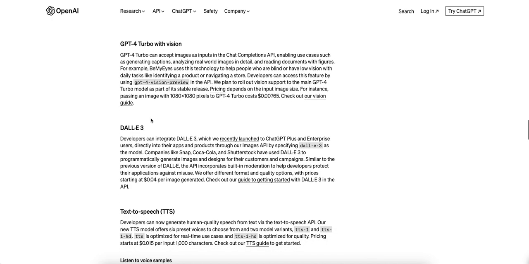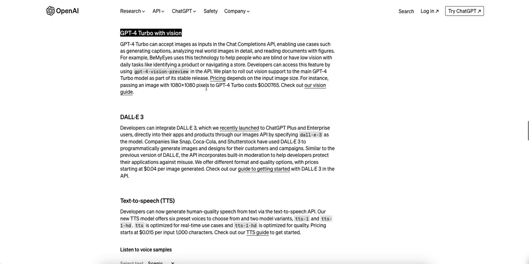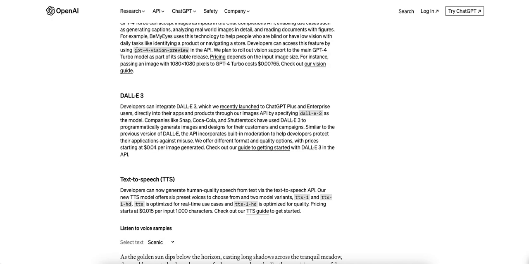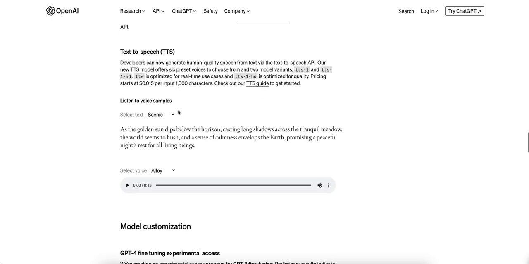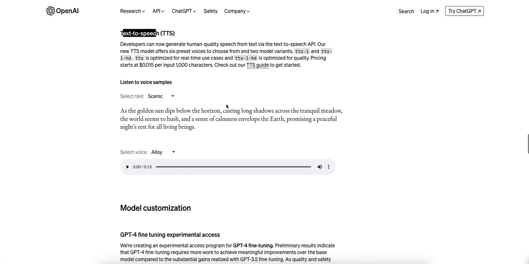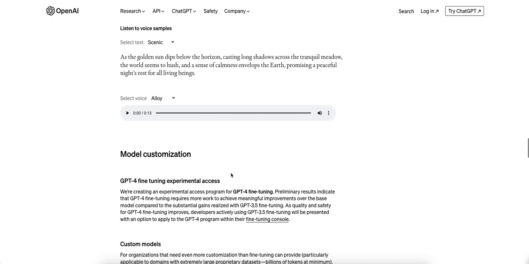And some other things: GPT-4 Turbo with vision. I think that's actually pretty cool. And here's the model that you've got to use in your API. Text to speech, I like that. I can see some use cases for apps that I develop.